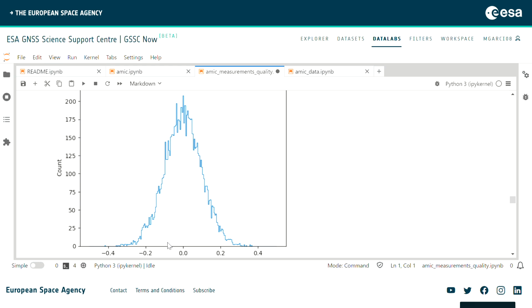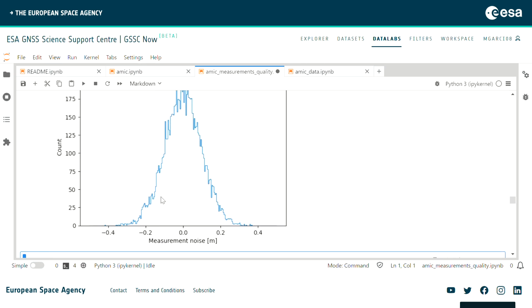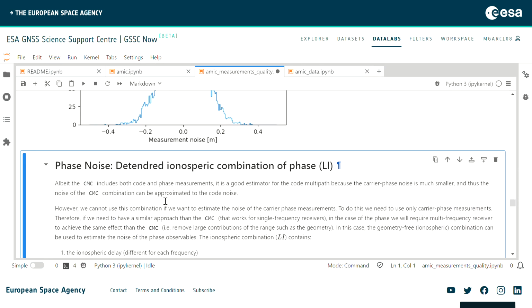Anyway, in this case we can see from the histogram that the 1 sigma for that Gaussian is roughly 15 centimeters more or less, which is a pretty decent figure of noise. We could also do this for all the signals that are available and then perform additional statistics like noise per constellation, noise per satellite, etc.